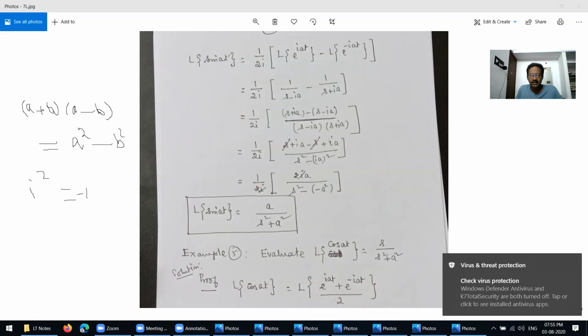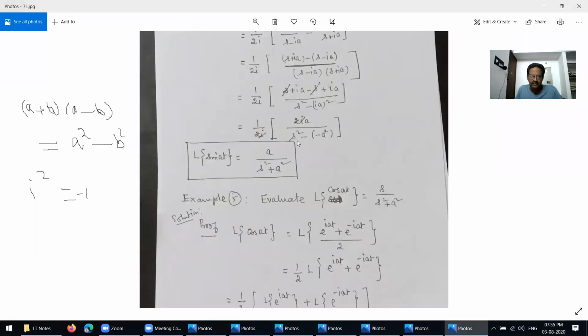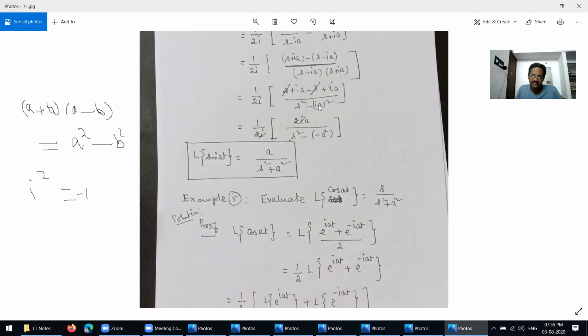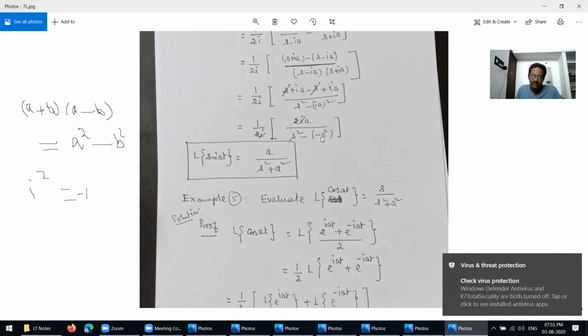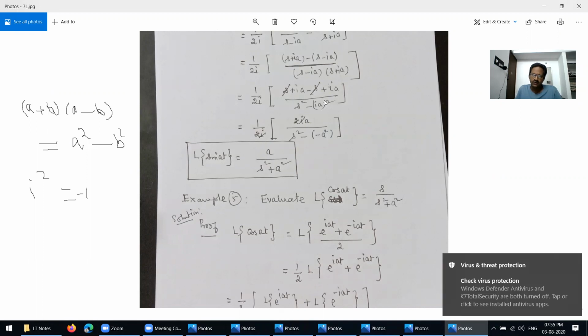So here -1. So a squared minus of minus a square. Minus positive, because this i squared becomes -1, negative a squared. So s squared minus of minus a square. You get Laplace transform of sin at equal to a by s square plus a square. You understand now? It's okay. So now clear about it, this formula you write now. Then you write here.